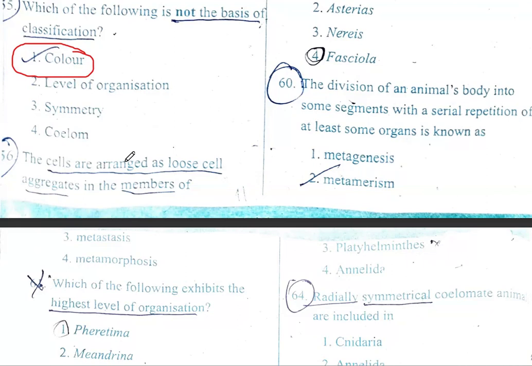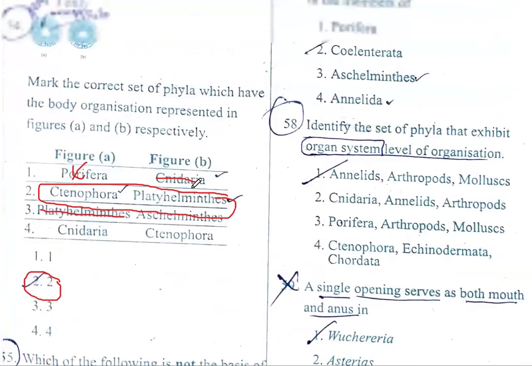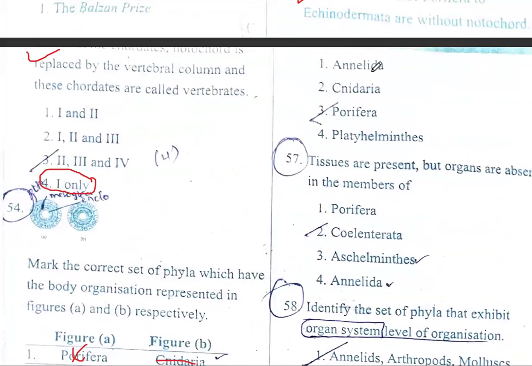The cells are arranged as loose cell aggregates in the members of Annelida, Cnidaria, Porifera, Platyhelminthes. We know Annelida is organ system level, Cnidaria tissue level, Platyhelminthes organ level. So loose cell aggregates are seen in phylum Porifera.